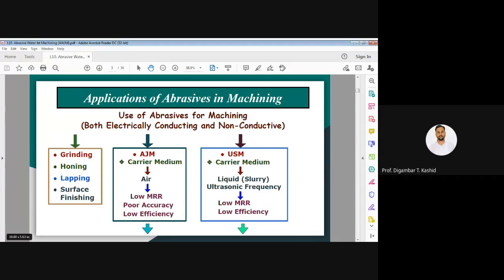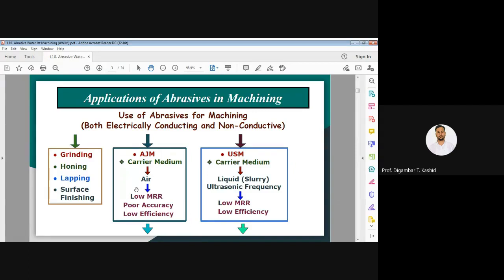And what are the advanced machining processes which are based on the applications of abrasives? I have shown those here. The first is abrasive jet machining, AJM, which we have discussed earlier.